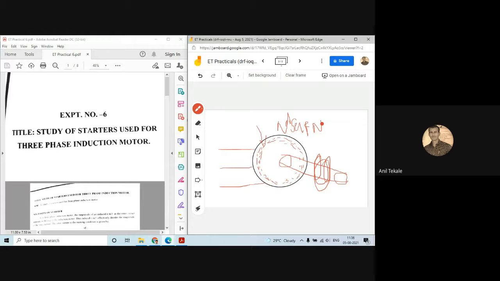Okay, so now whenever we give some voltage, after that our motor starts to rotate. Now the second thing: whatever the rotating magnetic field is there, this rotating magnetic field is rotating at a speed, and that speed is known as the synchronous speed. That is denoted by ns.